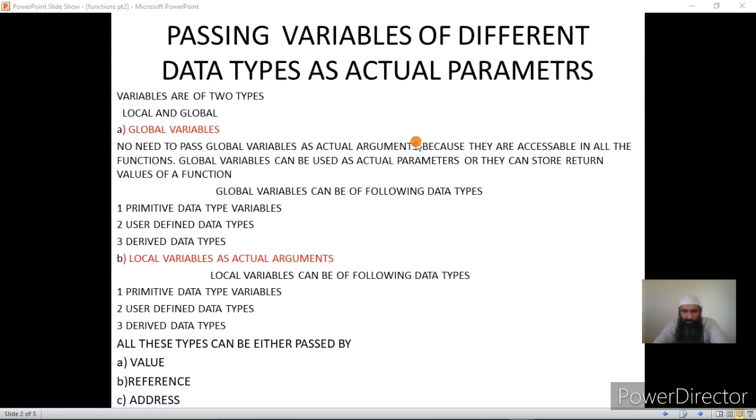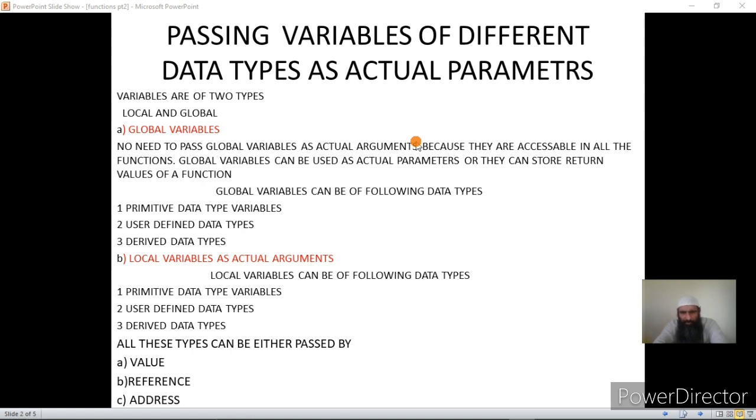Now, global variables can also be used as actual parameters, but they are not passed as actual parameters because they are accessible to all the functions. Now, they can also store the return values, but they are not used in return statements. How this is achieved, we'll see after some time once I go into the IDE and write some code there.